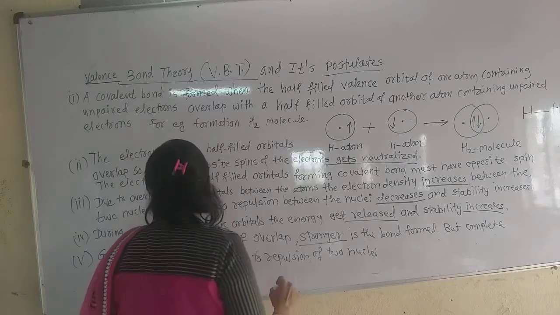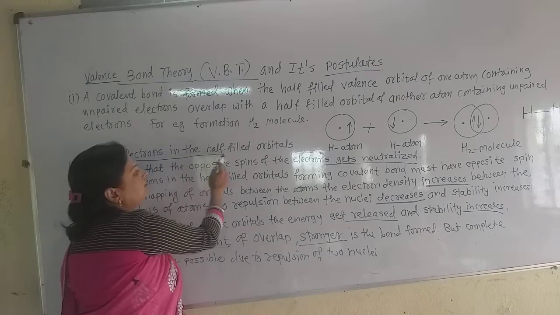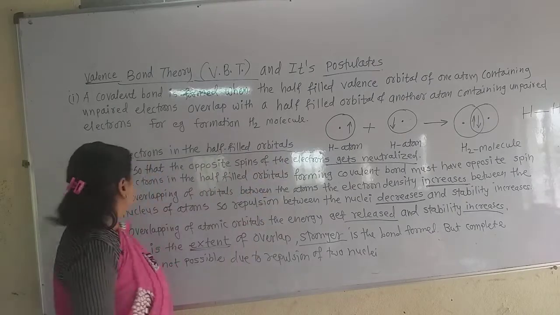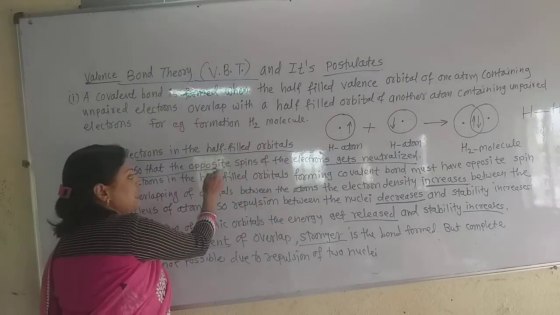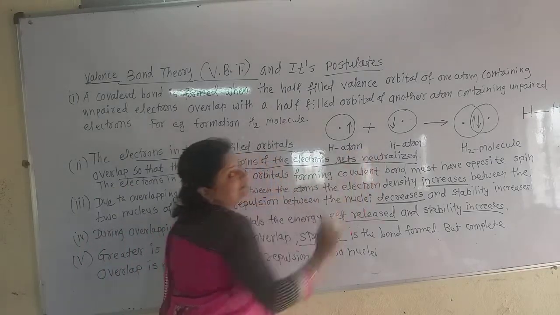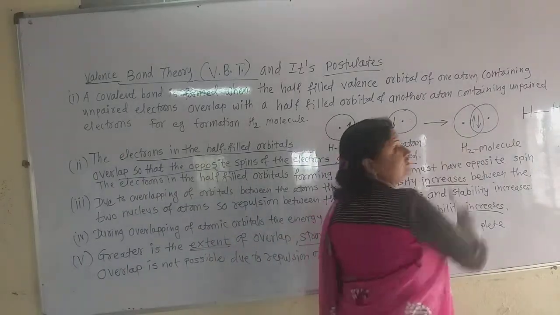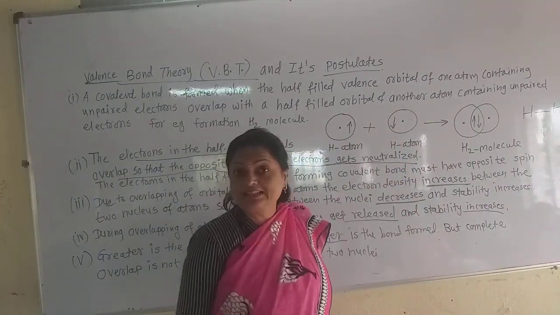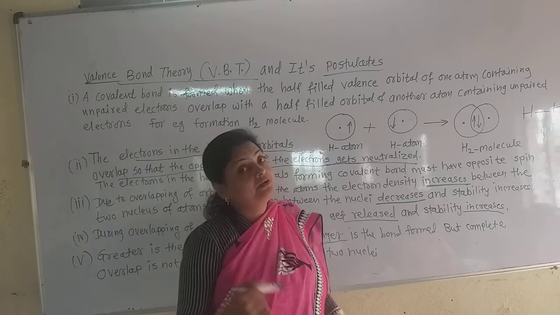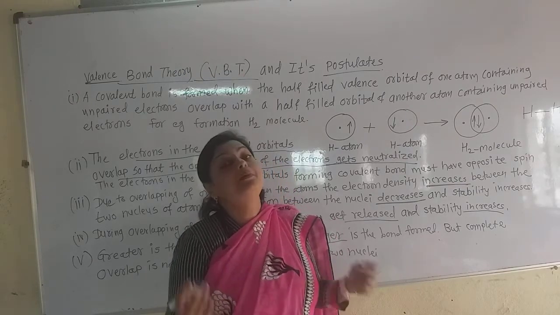Now see the second postulate of this theory. The electrons in the half-filled orbitals overlap so that the opposite spins of the electrons get neutralized. If the spins of the electrons are opposite, then they get neutralized to each other, and when the spins are neutralized there is minimum energy.